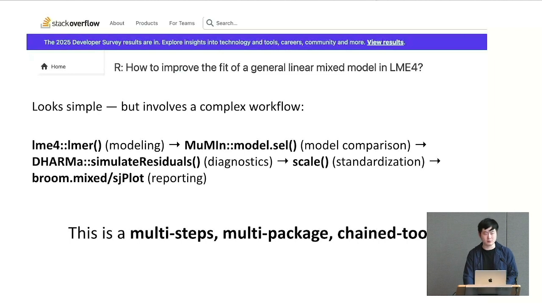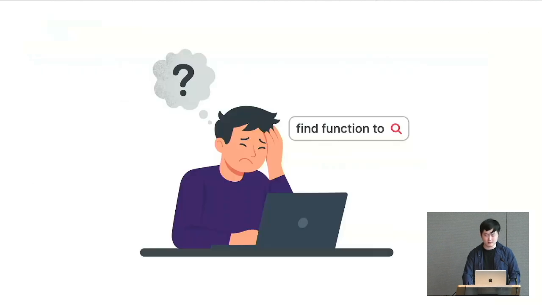We need to do some model comparisons, then do the diagnosis, and also some standardization, and then we do the reports. So what I'm saying is that this is a multi-step, multi-package, chained task. As a beginner, when I first went into statistics, I felt this was complex. I don't know what kind of functions or packages I will use. So I feel like this.